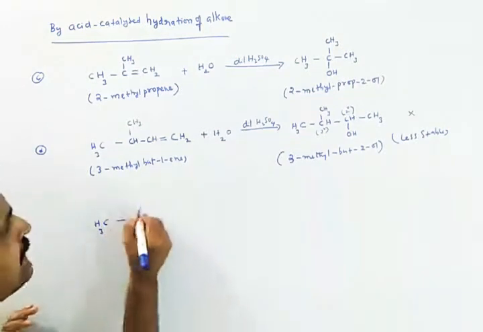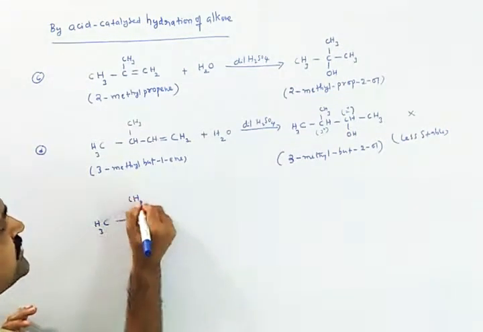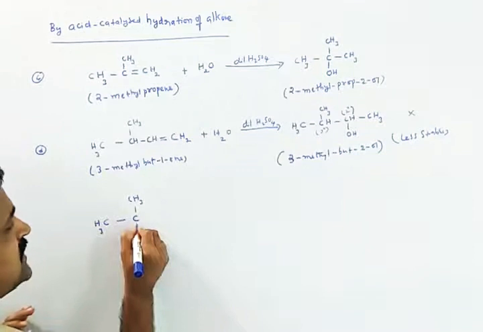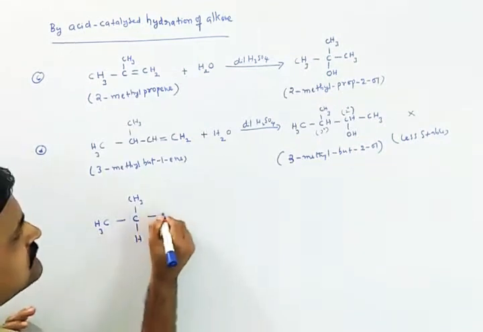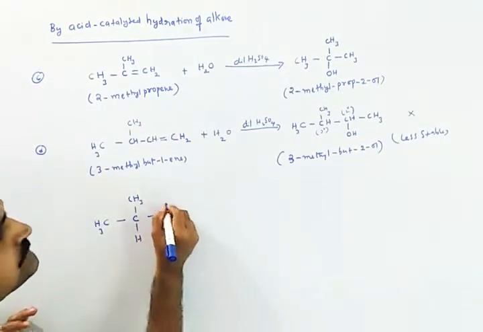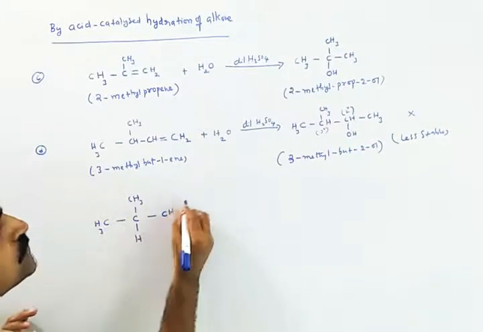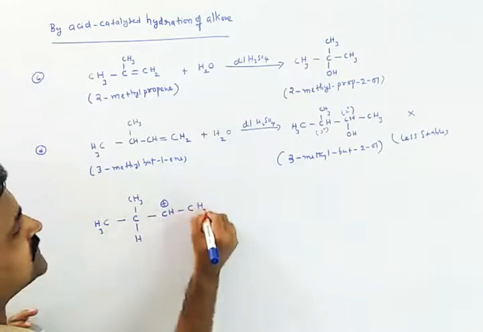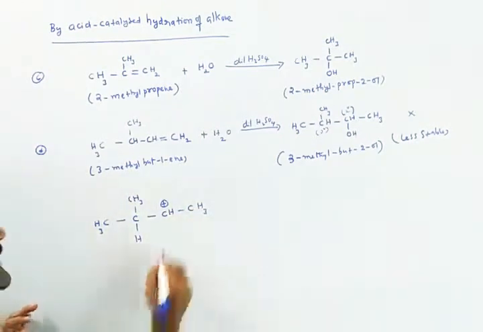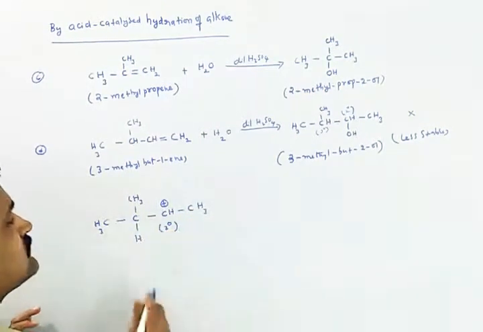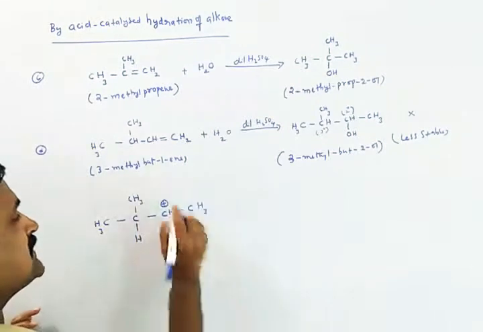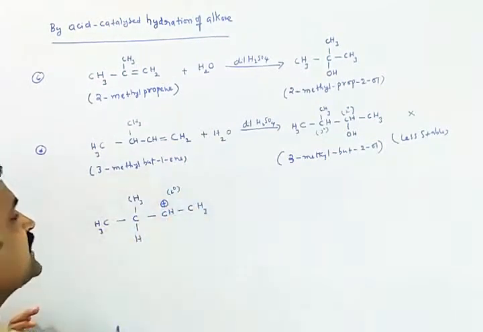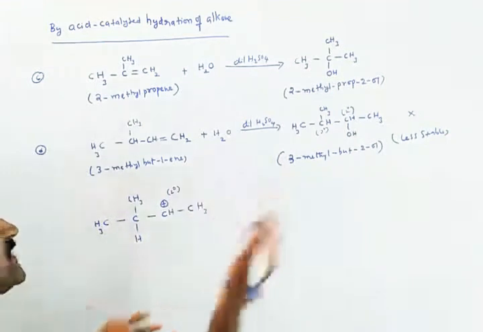Let us see how it will happen. CH3, this is CH, this is also a CH carbocation, this is CH3. This is a secondary carbocation, but the secondary carbocation is less stable than tertiary.